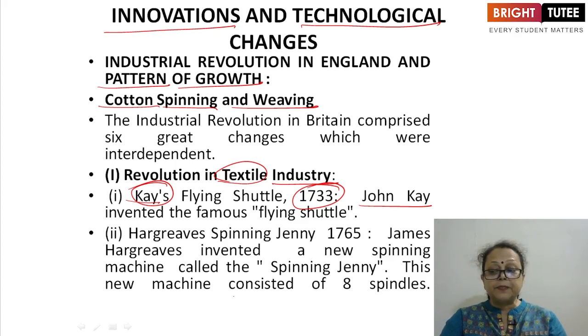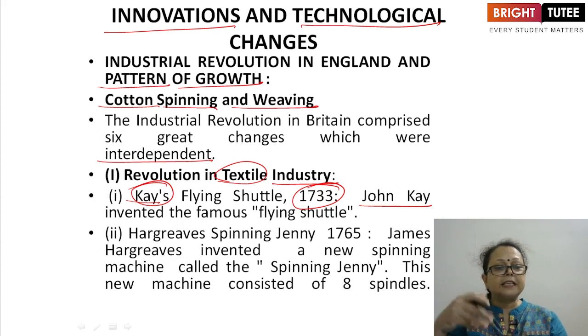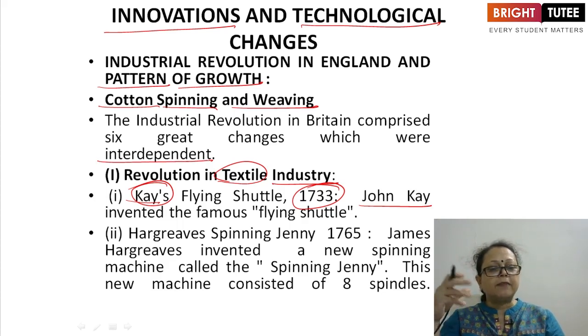So what happened? This Hargreaves spinning jenny, what we have just now discussed, is interdependent. All these inventions, one after another, are related to each other. They are dependent on each other. So after the flying shuttle, the fabric production increased, but yarn supply was less.